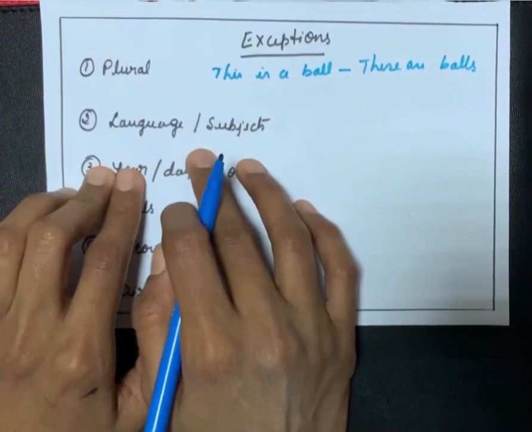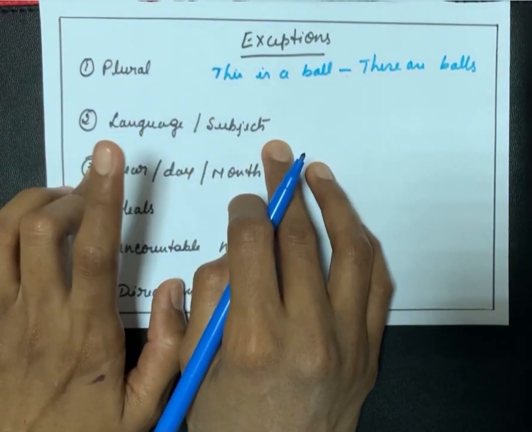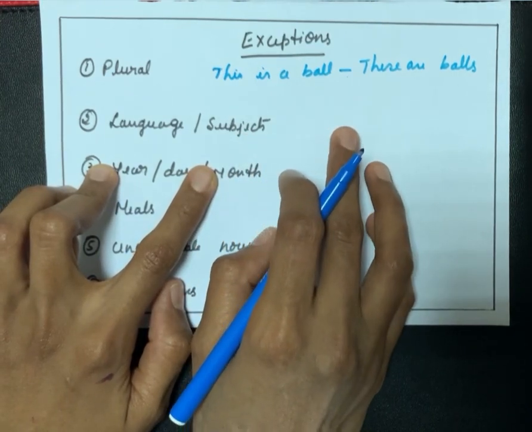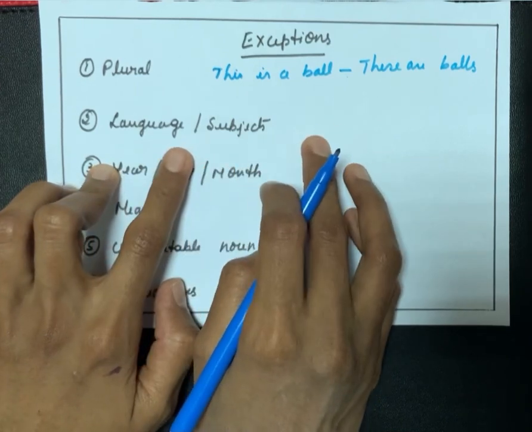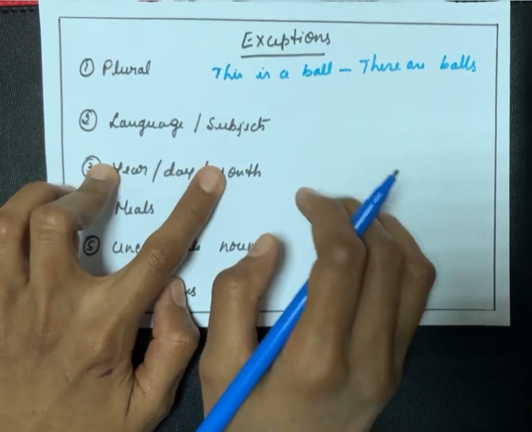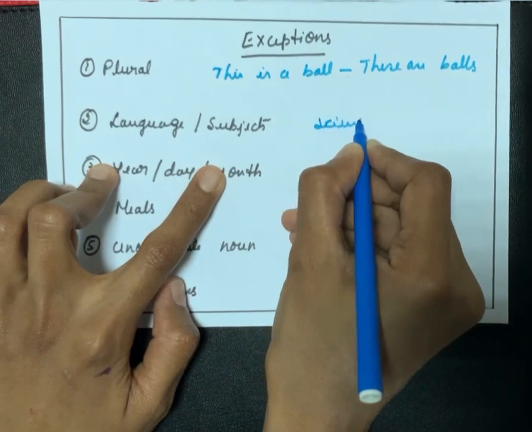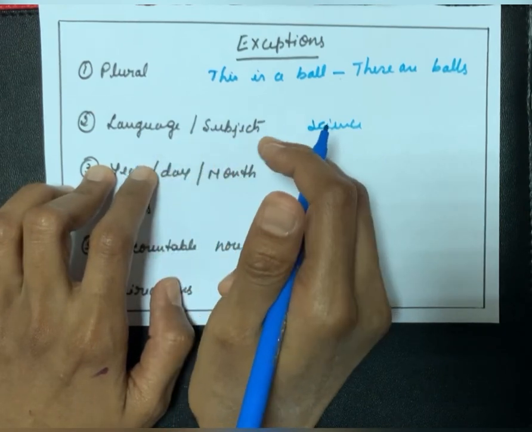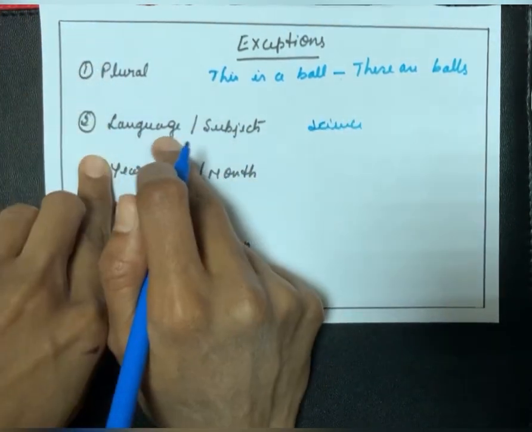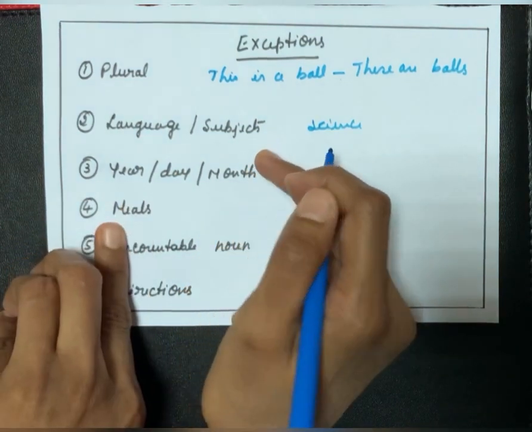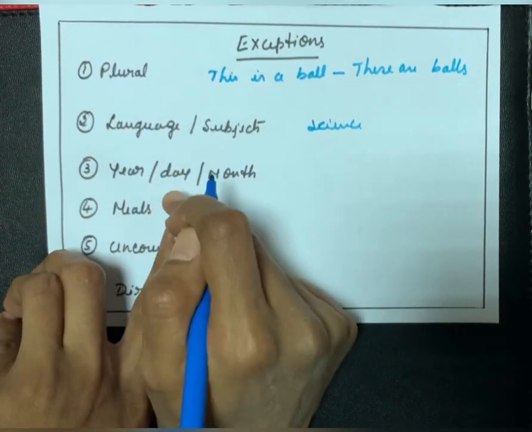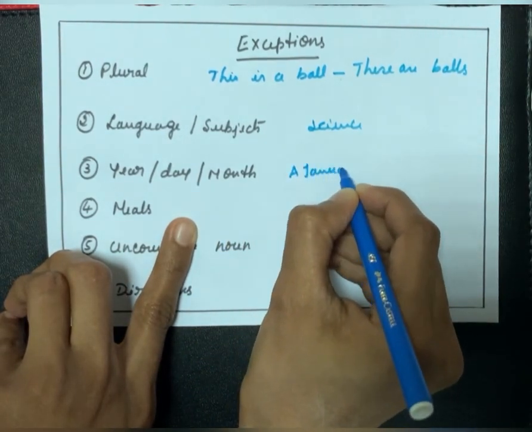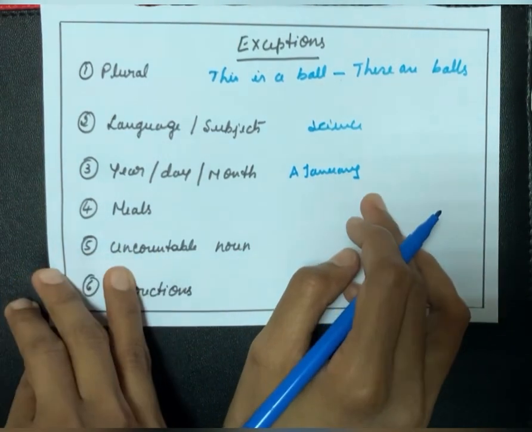Similarly, language or subject. With any language or subject, school subjects like science, we won't call it a science or the science, we call it science. Similarly with languages, Hindi, English, we don't use articles like this. So here articles are not used. Then year, day or month, with the year, day or month articles are not used. January, we won't call it the January like this.